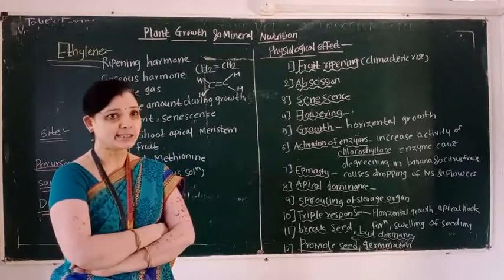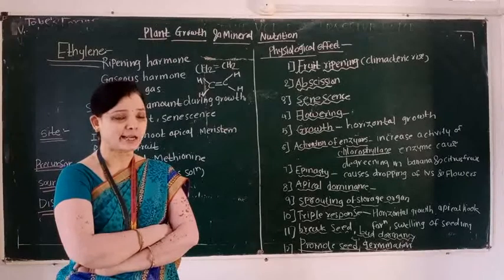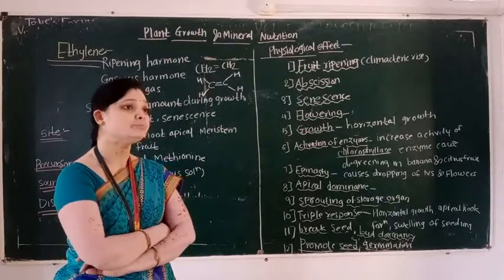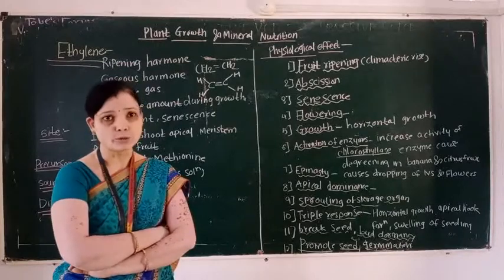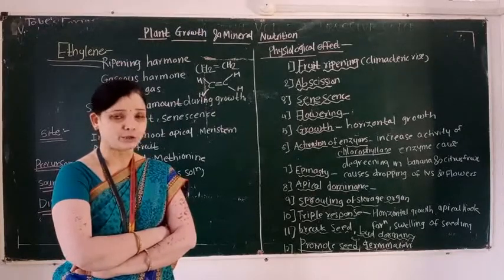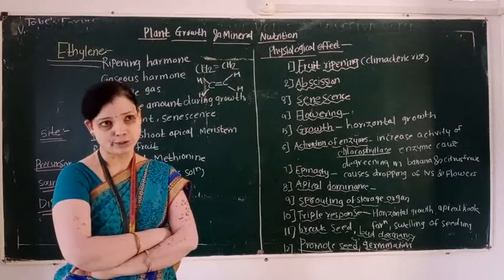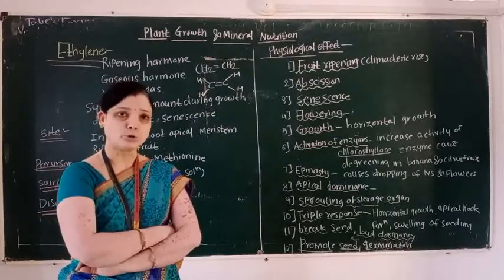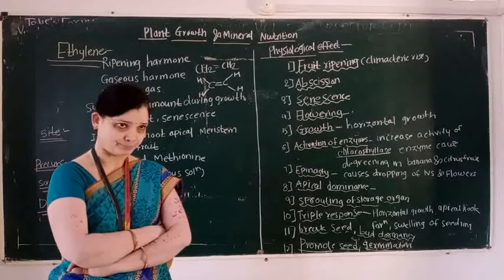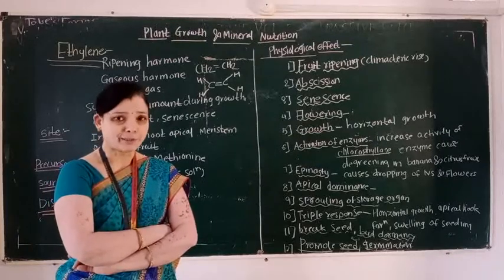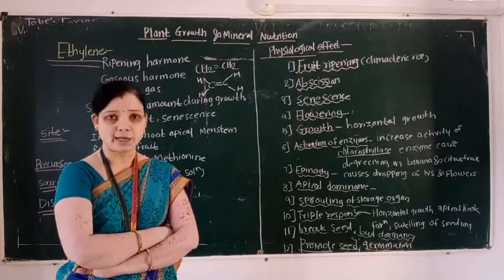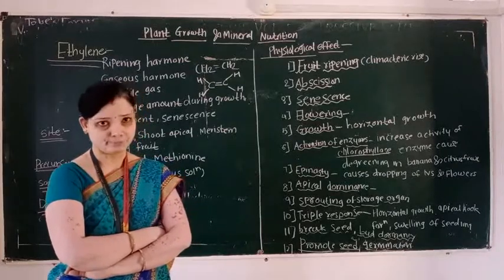Synthesis rapidly takes place during growth, development and ripening of fruit and sporulation of the storage organ, that is rhizome, corm, tubers, etc. And precursor of ethylene is the amino acid methionine.